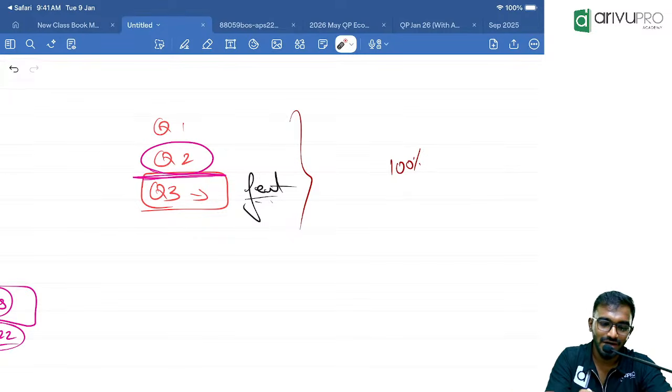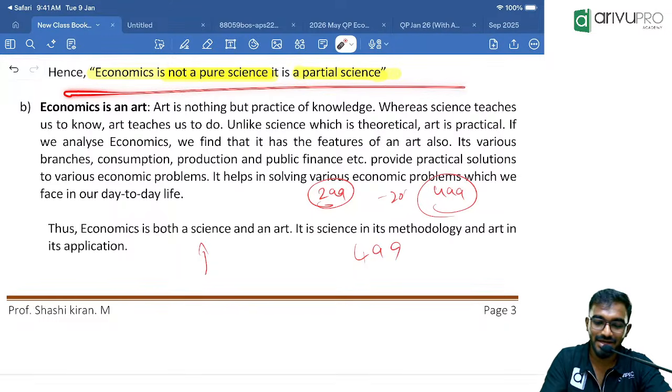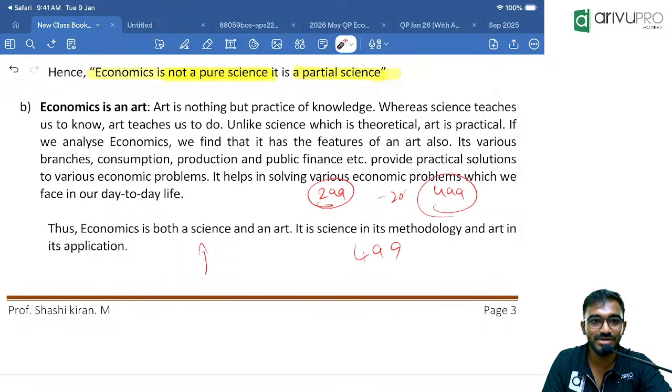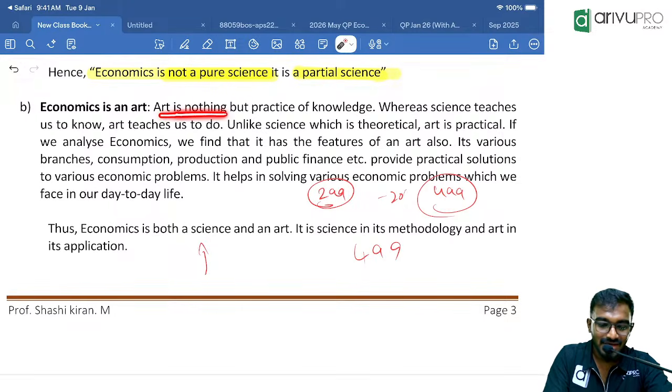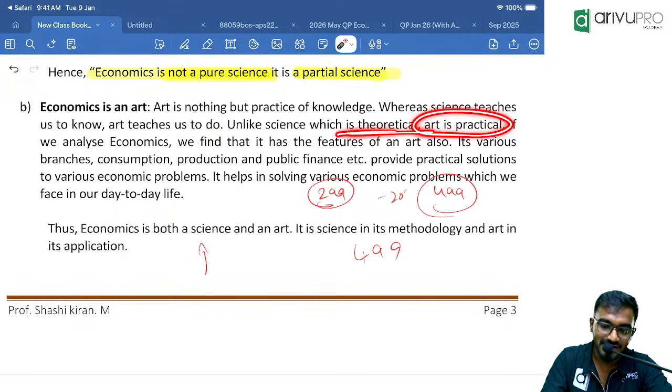That is what we have learned in theory, and we are applying that in practice. Practical application of knowledge into business. What is it? Practical? Art is nothing but practice of knowledge. Where science teaches us to know, art will teach us to do. Whereas science is theoretical, art is practical.